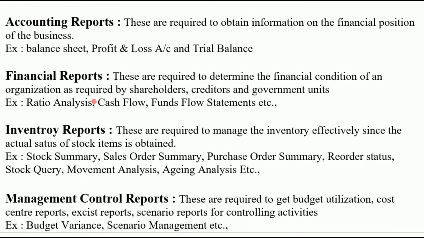So, accounting reports. These are required to obtain information on the financial position of the business. Those are balance sheet, profit and loss account, and trial balance. Financial reports are required to determine the financial condition of an organization as required by other people, that means the shareholders, creditors, and government units. For example, ratio analysis, cash flow, funds flow statements, etc.